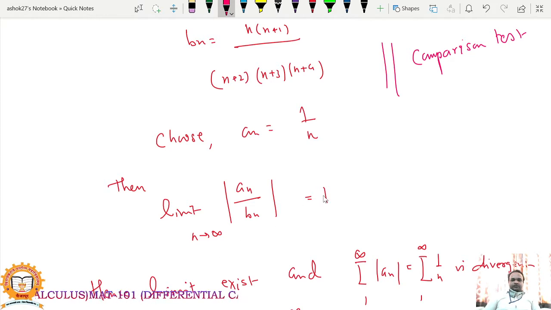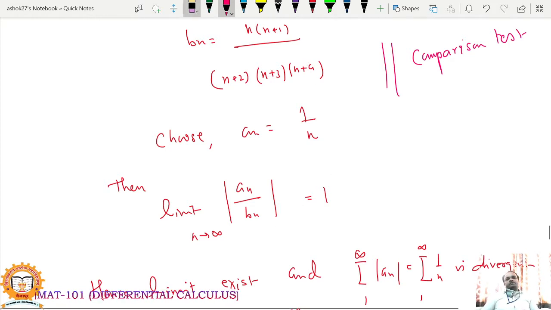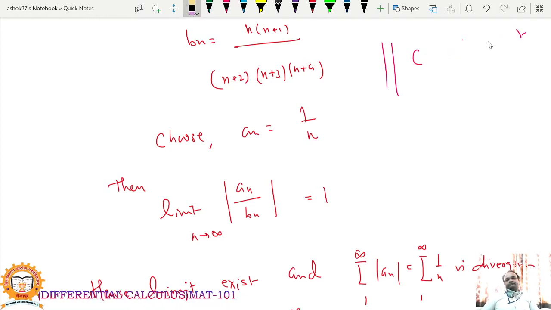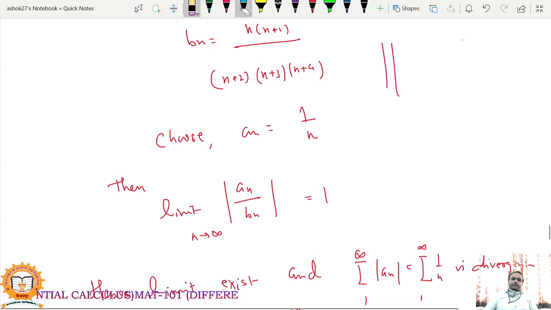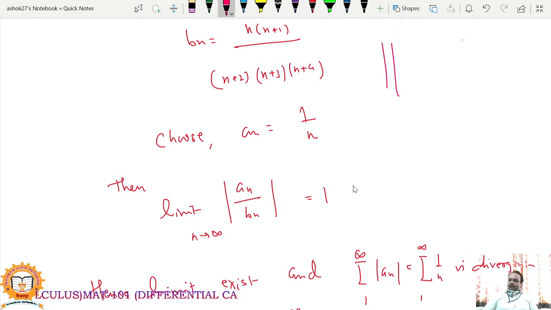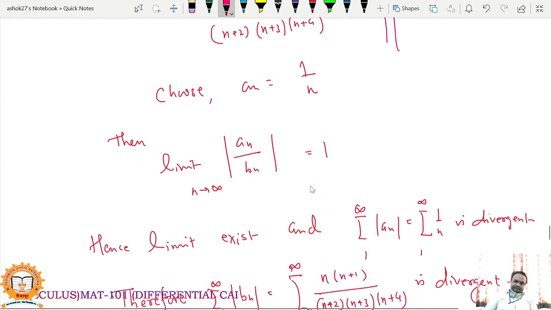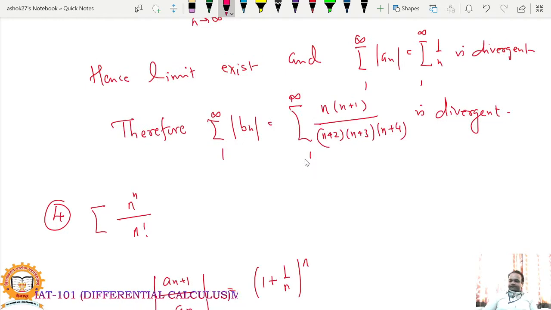Sorry, you are using the limit test, not the comparison test. The limit of a_n upon b_n equals 1, which exists, and therefore both series converge or diverge together. Since b_n diverges, the original series diverges using the limit test.